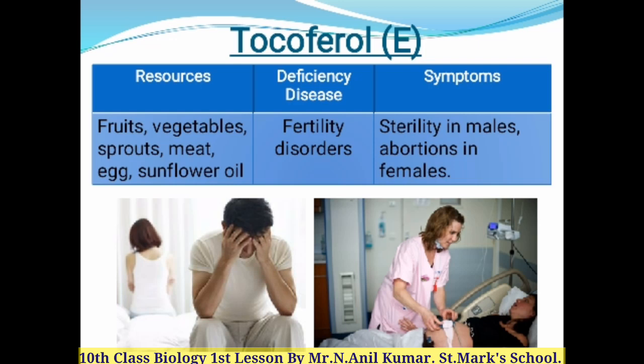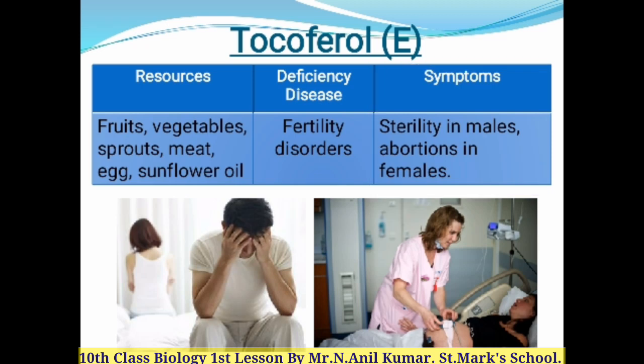And the deficiency disease due to the lack of tocopherol is fertility disorder, in males and females too. What are the symptoms of this fertility disorder? Sterility in males and abortion in females. That means it's completely related to reproduction. They are unable to conceive children because of this deficiency of vitamin E in their body.